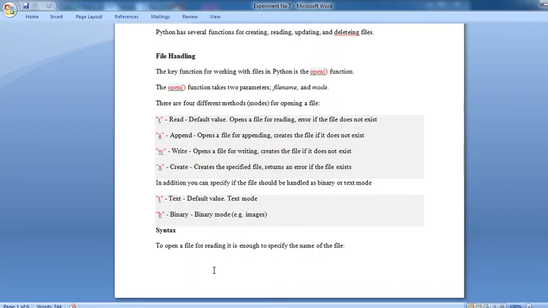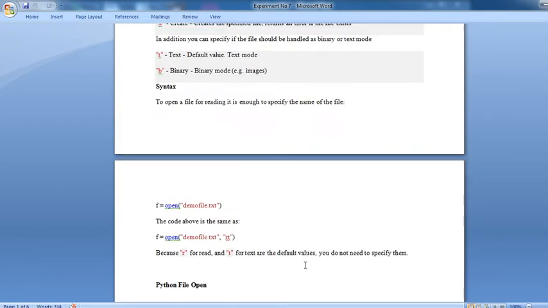First syntax, to open a file for reading, it is enough to specify the name of the file. For example, f equal to open demo_file.txt. Automatically that particular file can be opened. The code is the same as f equal to open demo_file.txt, rt, that is read and text. Because R and T, read and text, are default values, you don't need to specify them. You can directly mention the highlighted part: f equal to open demo_file.txt.